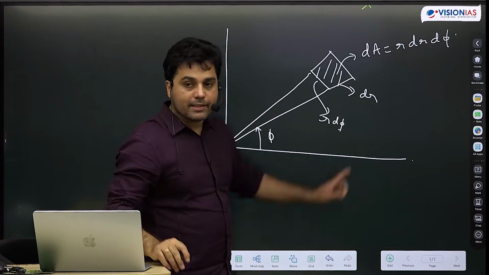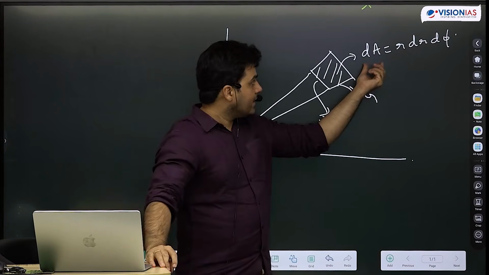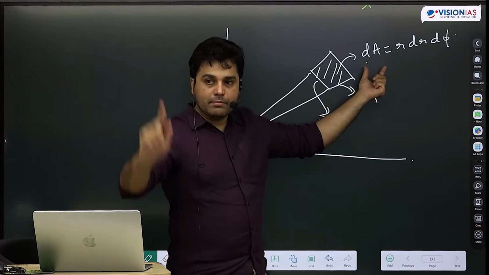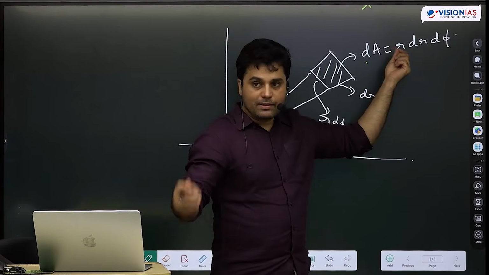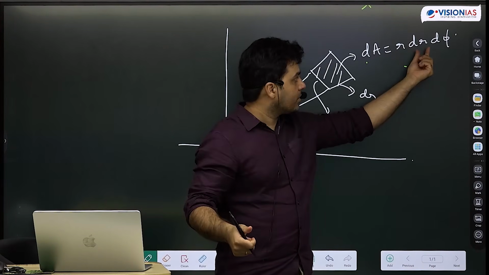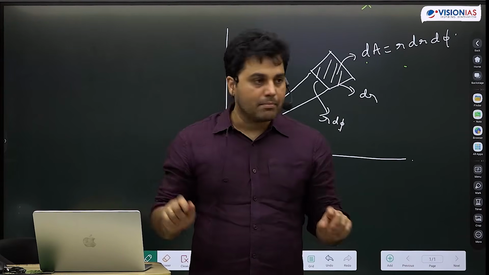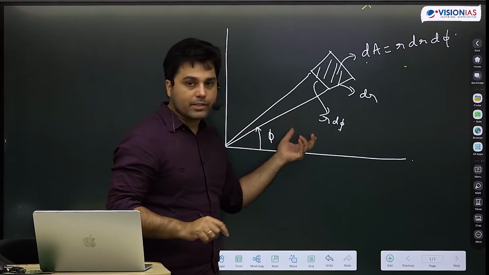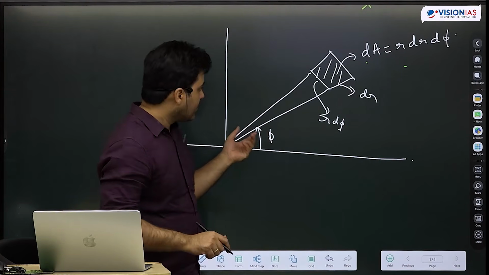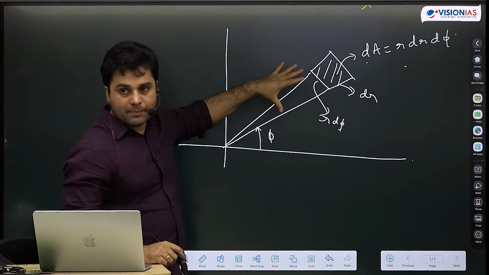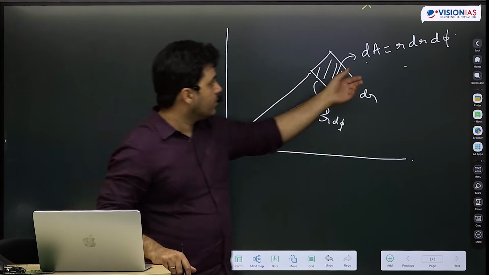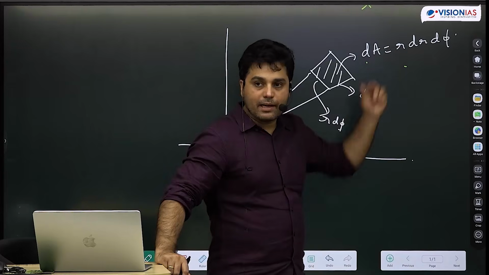And you can see that this is dimensionally correct. dA, what will be the dimension? Meter square. r, dimension of length. d phi, what is the dimension? It's a dimensionless quantity. Remember, the radian is nothing but the ratio of two lengths. So d phi is this by this, so it has no dimension. So area, I am correct.